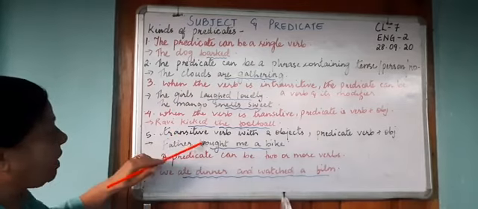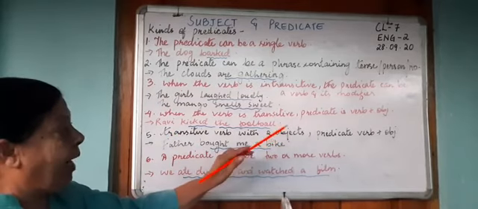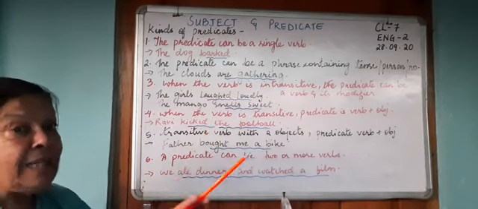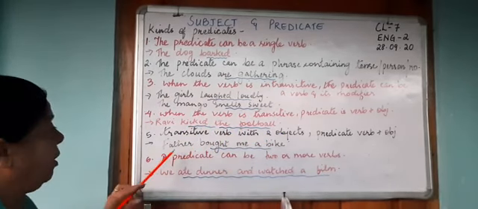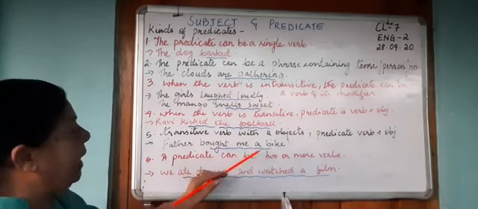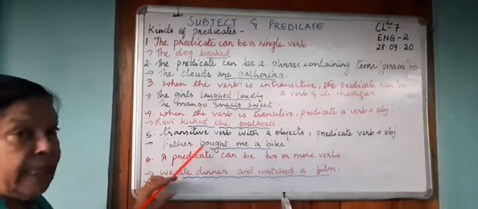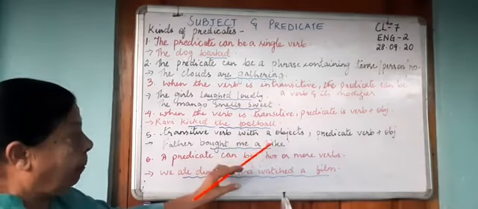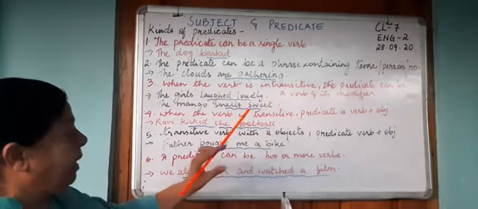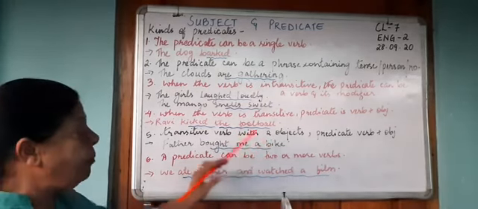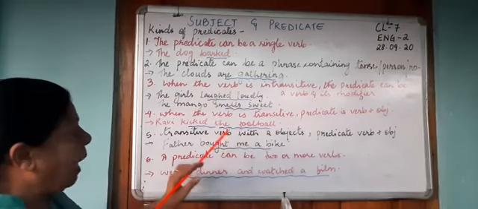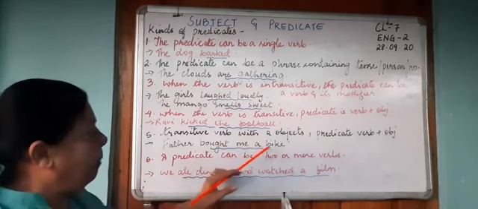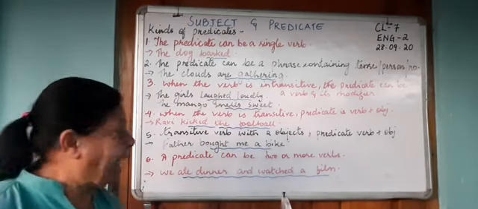When you have a transitive verb with two objects, when I say two objects, you have a direct object and an indirect object. So father bought me a bike. Bought is the verb. What did he buy? He bought a bike. The bike becomes the direct object. He bought the bike for whom? For me. Me becomes the indirect object. Then bought me a bike is the predicate.